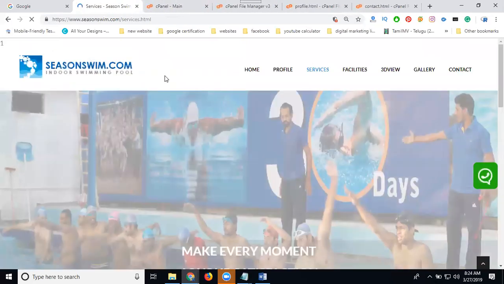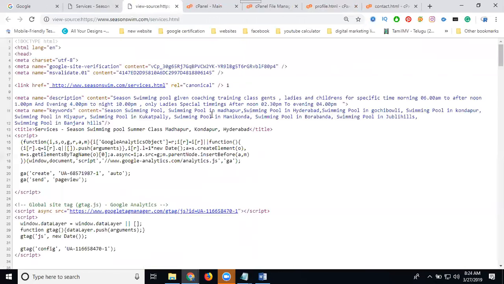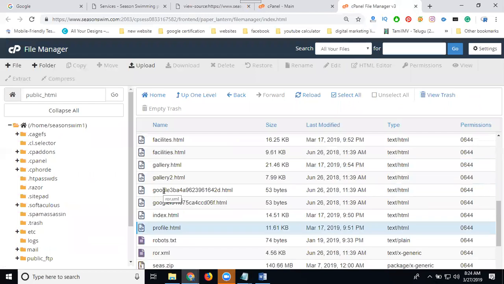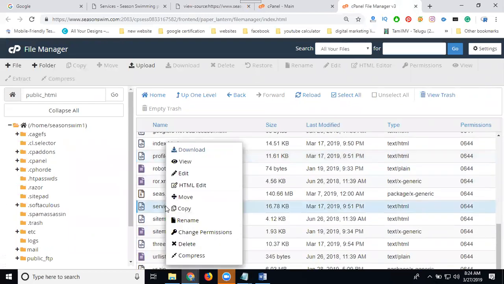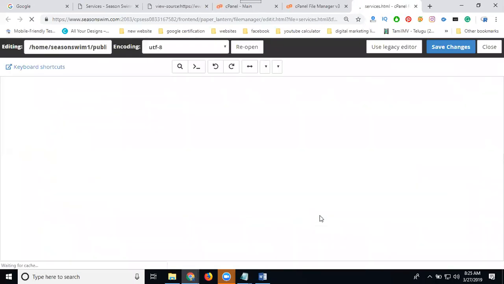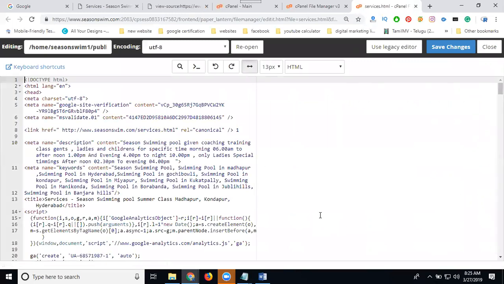Which area can you provide all services? Press Control U. You can provide services here, writing for the title: summer classes for Madhapur, Kondapur, and Hyderabad. Simple. Select the option, call it service.html. Click for edit. Which page do you want to change the title on? Select your page, click for edit, and change your title and description.